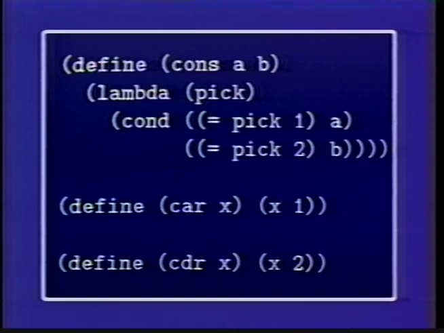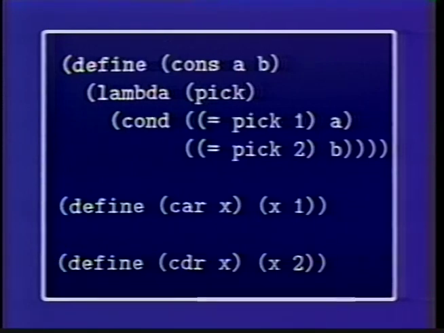Car of a pair x is going to be x applied to 1. And notice that makes sense. You may not understand why or how I'm doing such a thing, but at least it makes sense, because the thing constructed by cons is a procedure, and car applies that to 1. And similarly, cdr applies that thing to 2. Now I claim that this is a representation of cons, car, and cdr, and notice there's no data in it. It's built out of air. It's just procedures. There are no data objects at all in that representation.